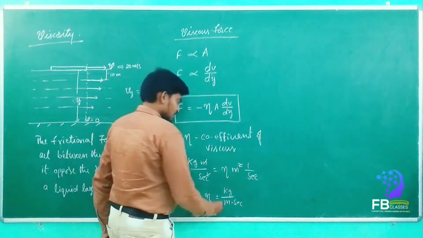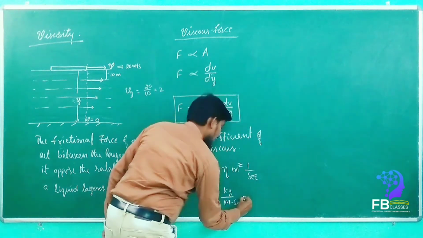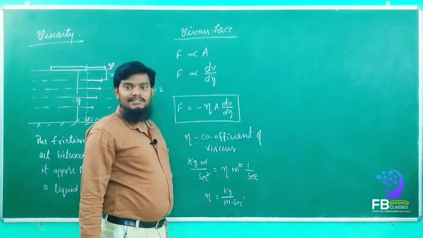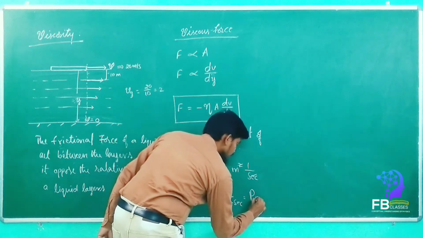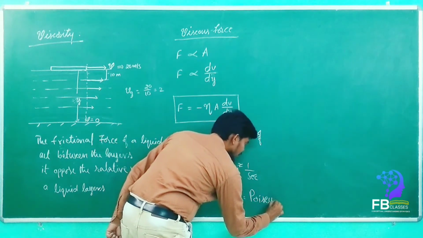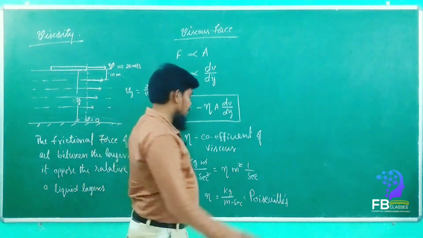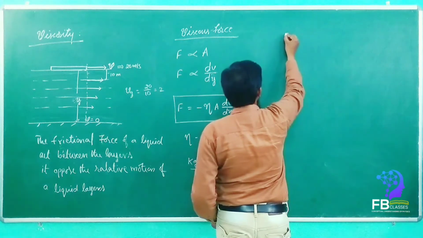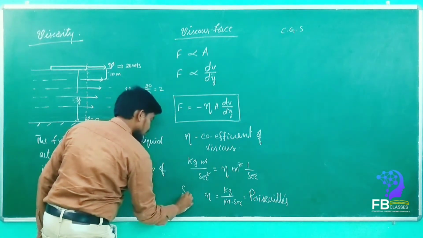So this total we can call a Poiseuille. Poiseuille is the name of the scientist. See here, if you are writing the CGS units, this is the SI unit, my dears. Yes or no?